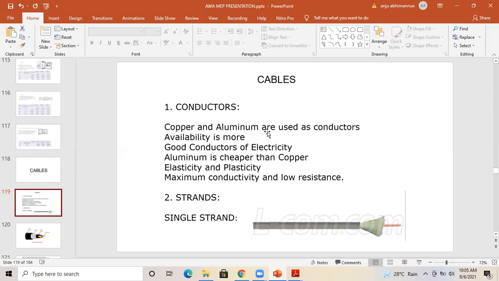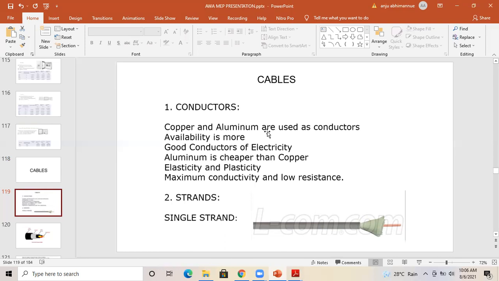So you can see copper and aluminum are used as conductors. Availability is more, and they are good conductors of electricity. Aluminum is cheaper than copper. Also elasticity, maximum conductivity and low resistance. So these are the reasons for taking these conductors. Like we know gold is also a conductor, silver is also a conductor, but we can't take those because the price is very high and the availability is also not so much as aluminum and copper. Comparing aluminum and copper, aluminum is very cheap.